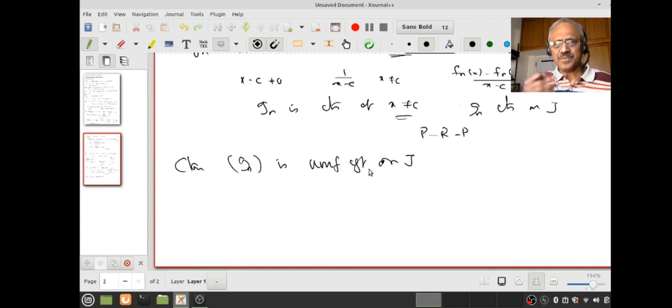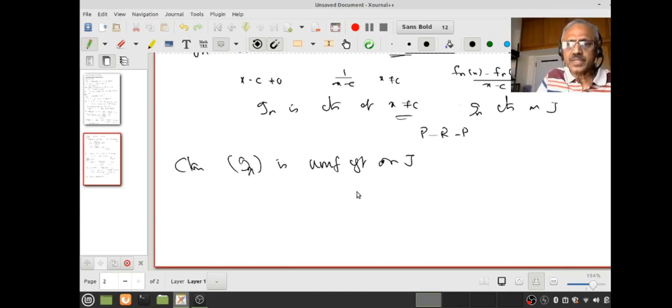Don't get confused. Always go back and forth, so that you will be confident. Mathematics and thinking is not linear. Unfortunately, textbooks and teachers come prepared and give a linear presentation. You think that's the only way to do it. That is easier for you to understand. Check that logically it's correct, but it may not allow you to think on your own. Anyway, I keep talking about such things.